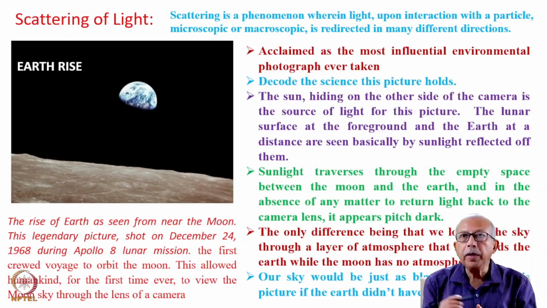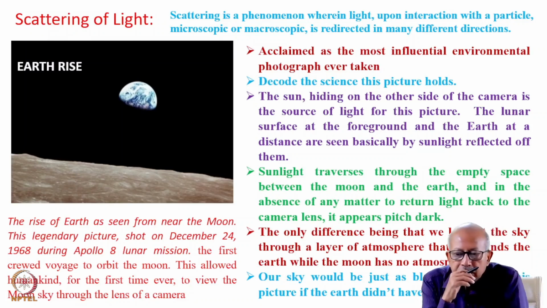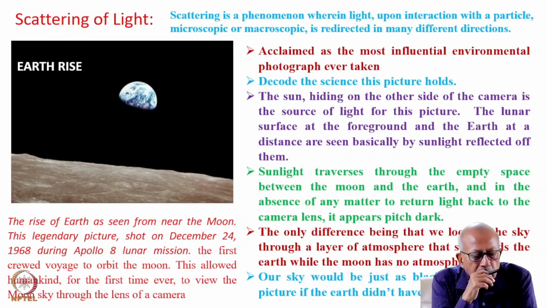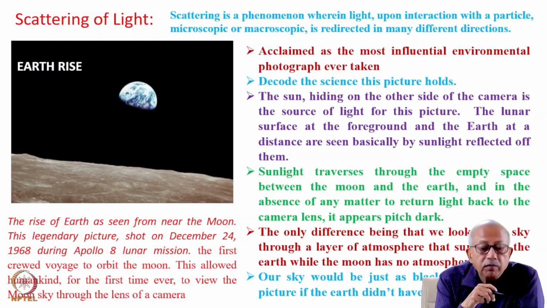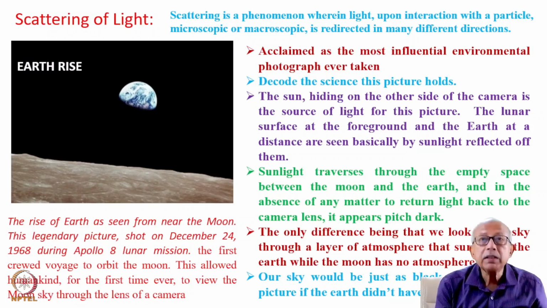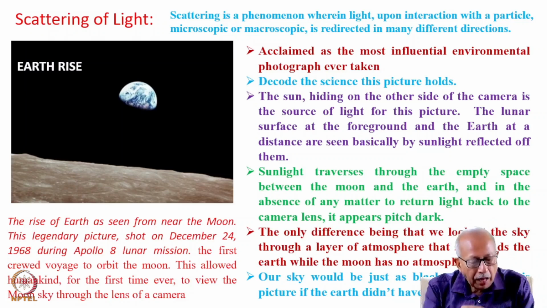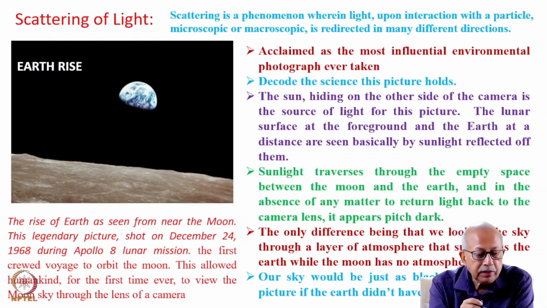However, before going any deeper, let us take a look at this famous photograph which is known as Earthrise. This basically depicts the rise of Earth as seen from near the moon. This legendary picture was shot on December 24, 1968, during the Apollo 8 lunar mission, the first crewed voyage to orbit the moon.